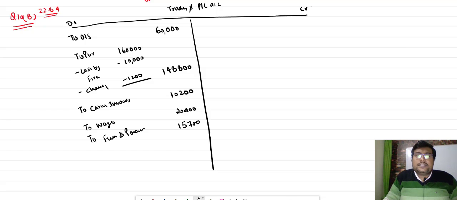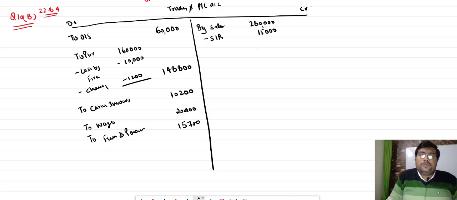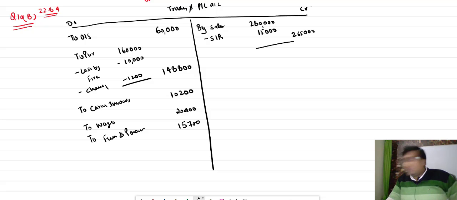Achha, now come to the credit side. So sales is given. So by sales, 2,80,000 minus sales return is equal to 15,000. Okay, so now it will be 2,80,000 minus 15,000 is equal to 2,65,000.